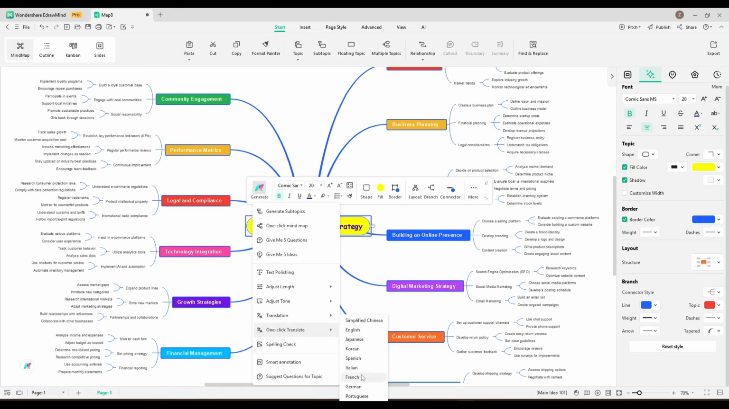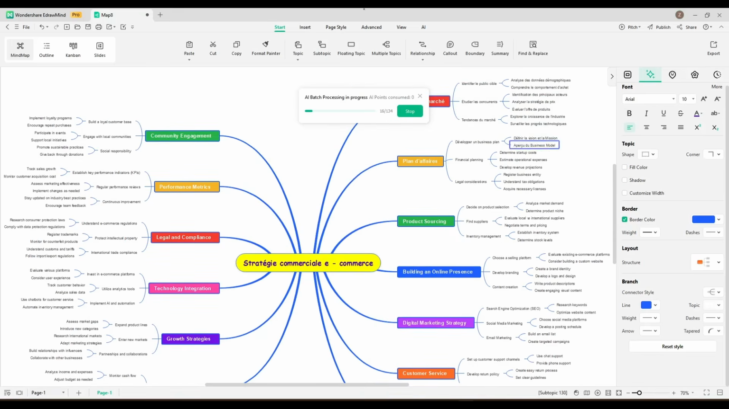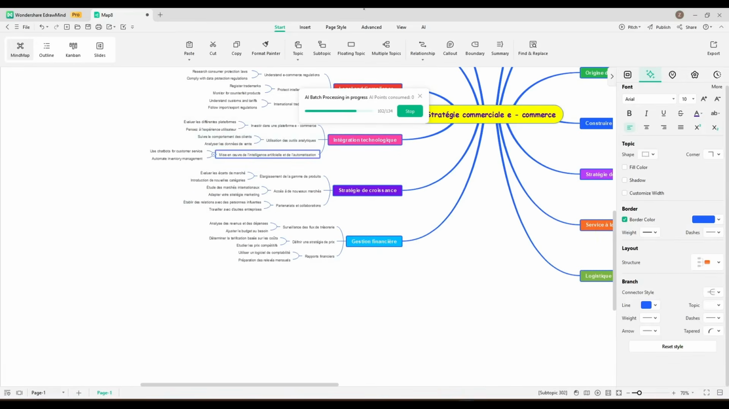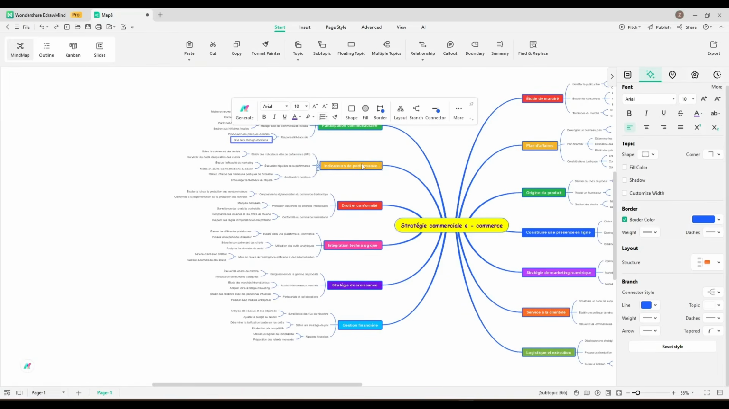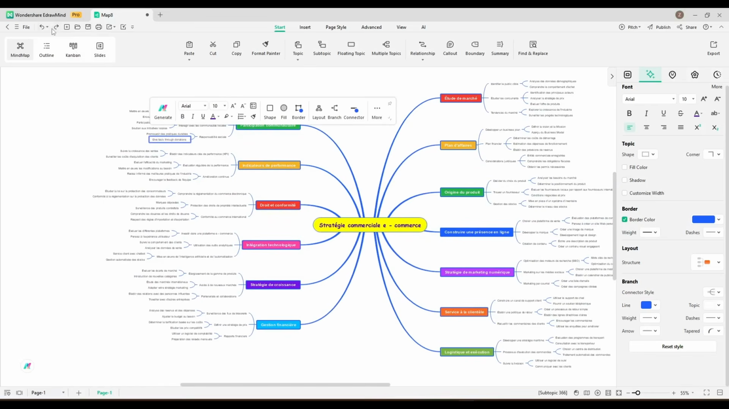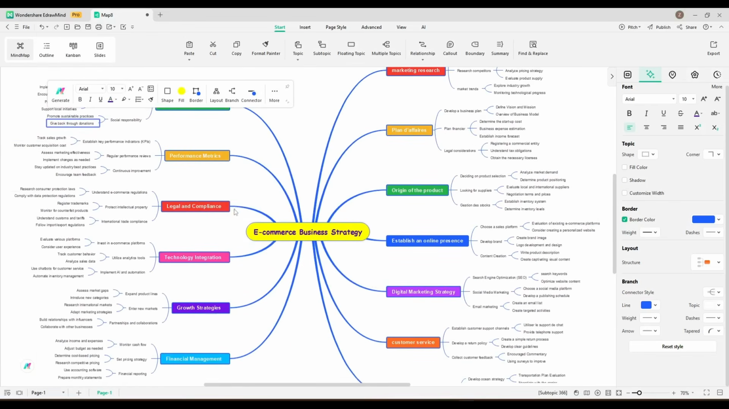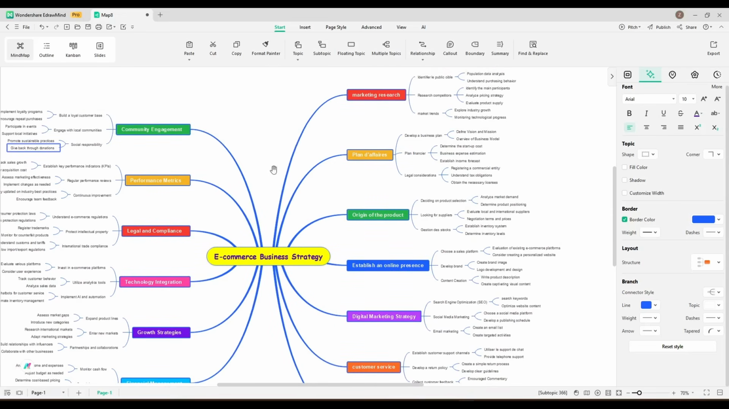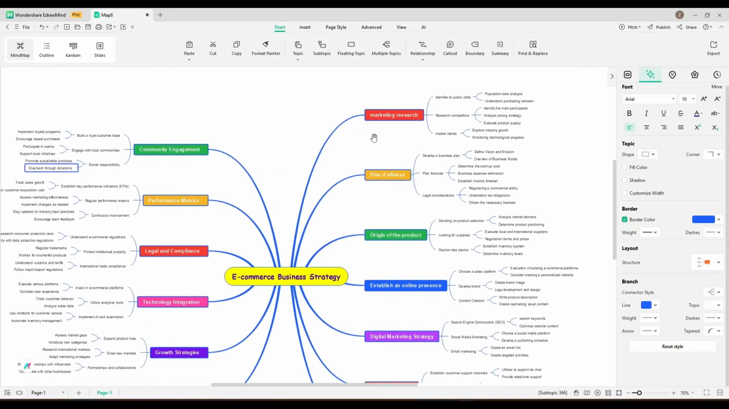After selecting the preferred language, I selected French, you can see the map is now translating into French. And here it is. Now our mind map is in the French language. I'm switching back to the English version. Alright, now let's talk about another very interesting feature. If you think you need more ideas about a specific topic, you can actually expand the mind map.